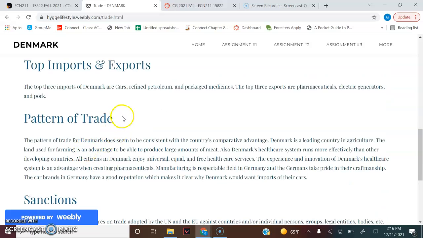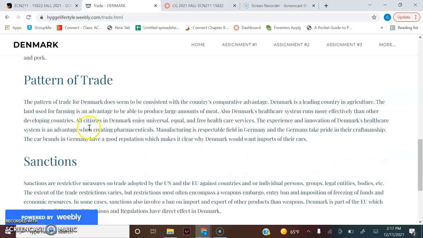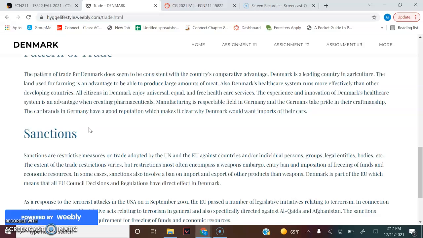So the top 3 imports of Denmark are cars, refined petroleum, and packaged medicines. The top 3 exports are pharmaceuticals, electric generators, and pork. And so this pattern of trade does seem to be consistent with the country's comparative advantage. Denmark is a leading country in agriculture, so the land used for farming is an advantage to produce large amounts of meat. And the healthcare system runs more effectively than other developing countries. And so all citizens in Denmark enjoy universal, equal, and free healthcare services. So the experience and innovation of Denmark's healthcare system is an advantage when creating pharmaceuticals.